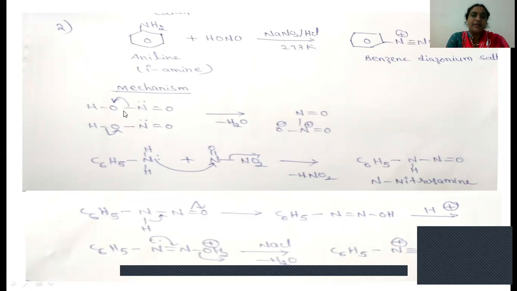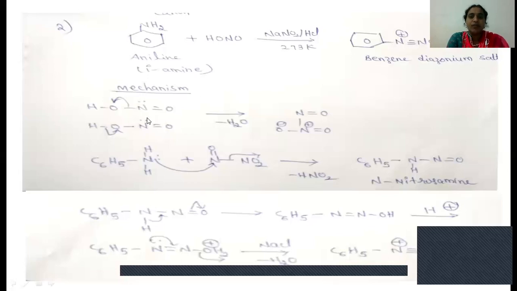So from here OH minus is eliminated, from here H plus is eliminated, and the bonding electrons shift towards the oxygen, so oxygen will get the minus charge. The bonding electrons are taken by the oxygen, so this nitrogen will get the plus charge.